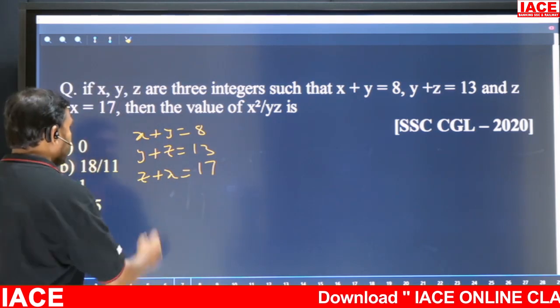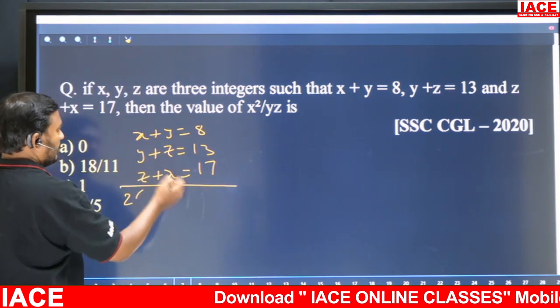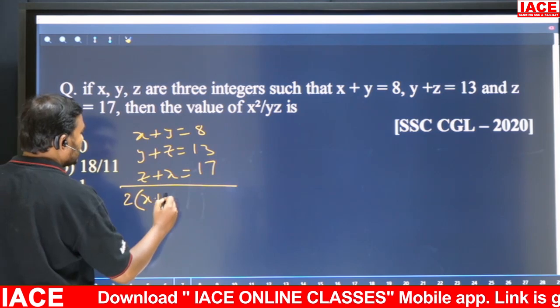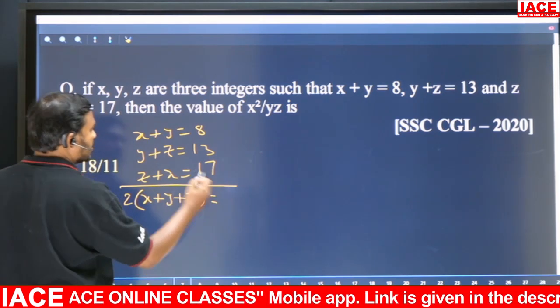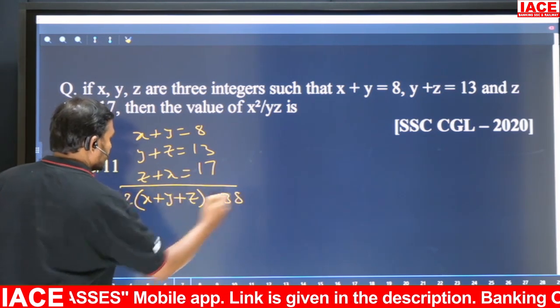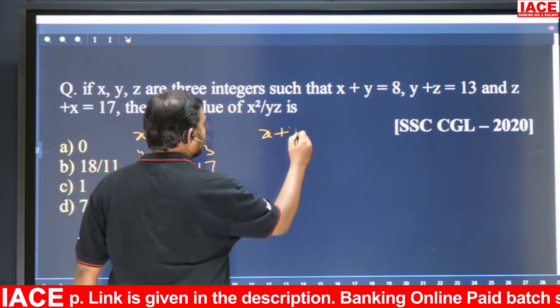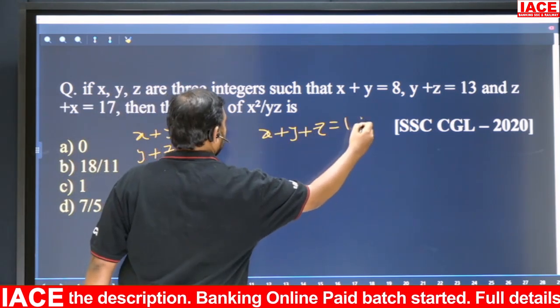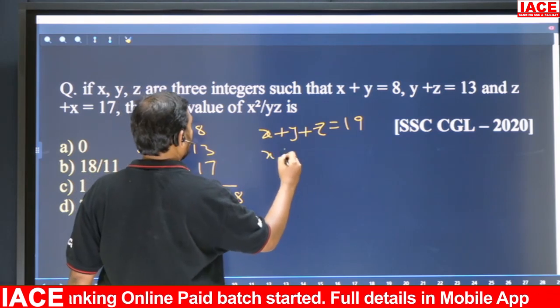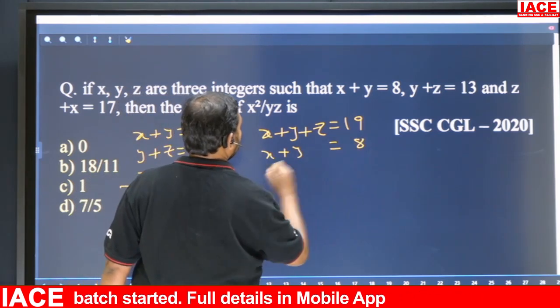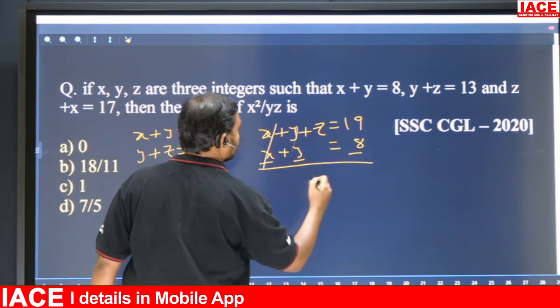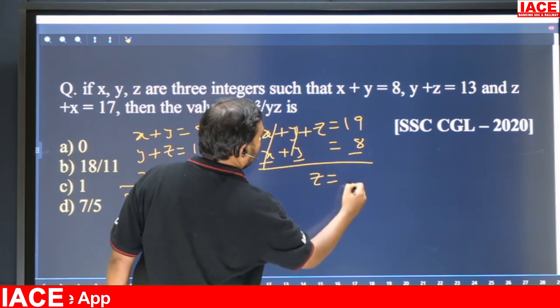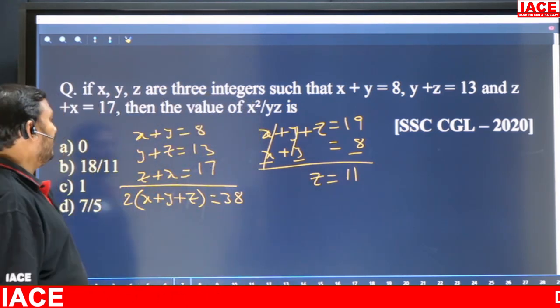That's it, right? I am adding. What happens? 2 times everything is coming. 2 into (x plus y plus z) equal to how much? 30 plus 8, 38. So x plus y plus z equal to how much? 19. So already we know x plus y is how much? 8. So cancel. What happens? Z equal to 11. So what is z? Z is 11.